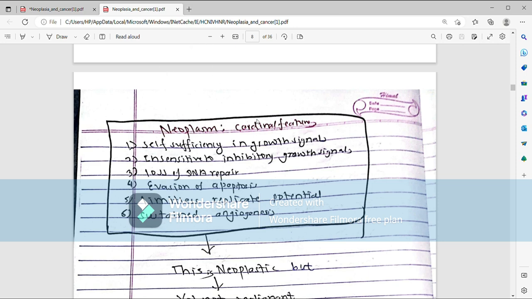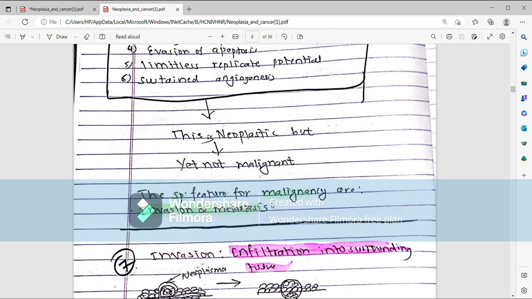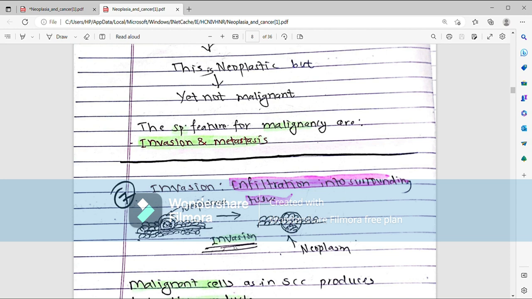These are the cardinal features of neoplasm, but not malignant neoplasm. The specific features for malignancy are invasion and metastasis. What is invasion? Infiltration of cell into the surrounding tissue is called invasion. For example, let us say this is the cell and this is the neoplasm.